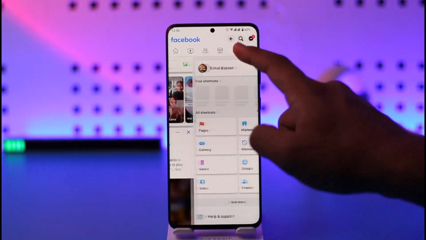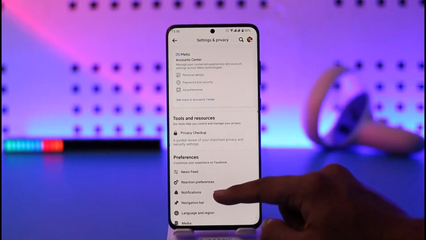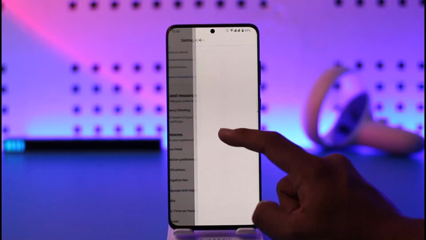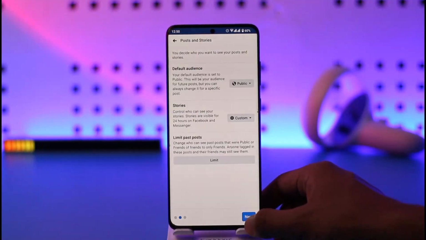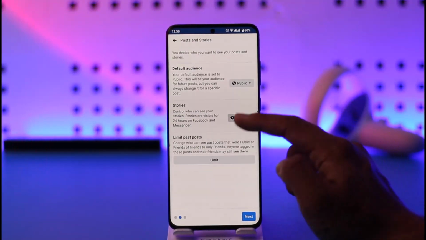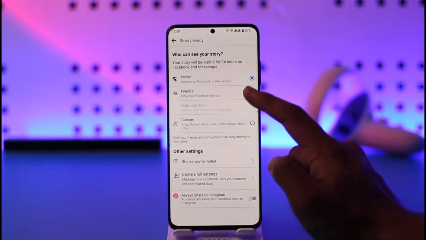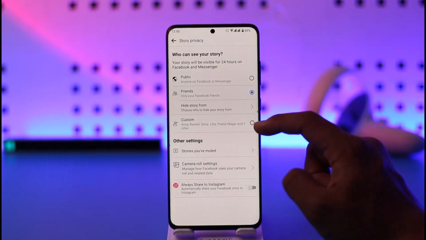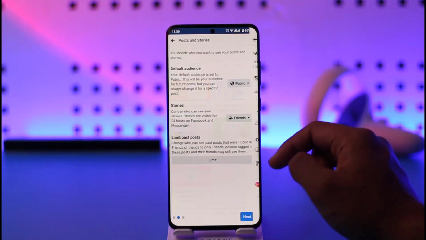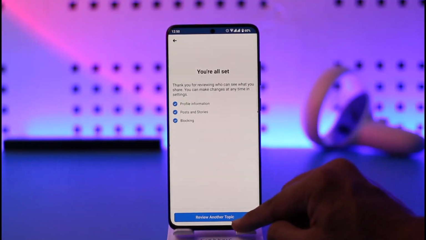For this, tap the three lines option here, tap the gear icon, and then just go to Privacy Checkup. Then tap on Who can see what you share, tap on Continue, tap on Next. You can see Stories, select this option. Now if yours is set to public, what I would recommend you do is simply select Friends here, and once done you can just come back and save the changes so that next time only your friends will be able to view your story.